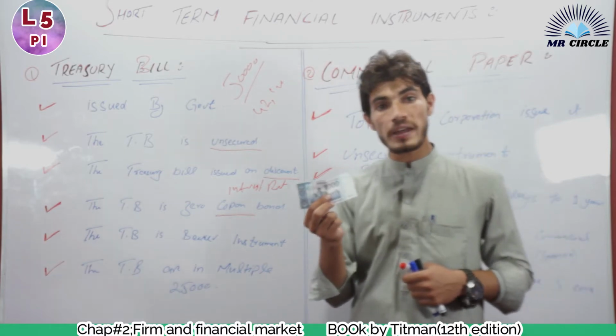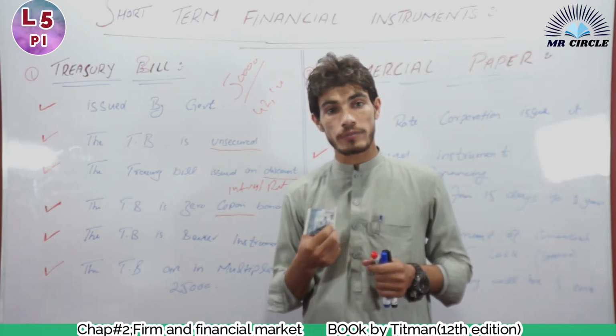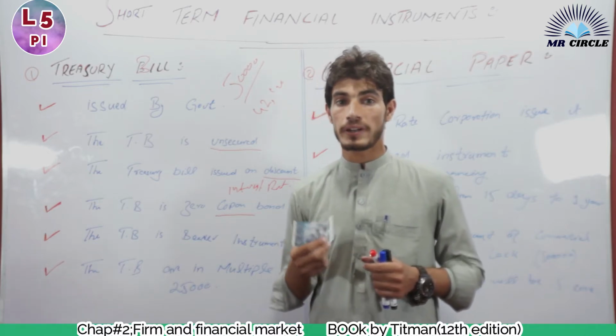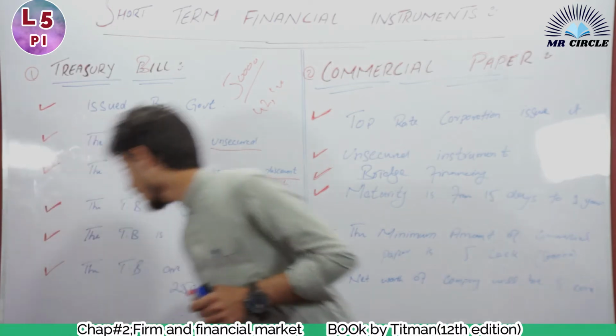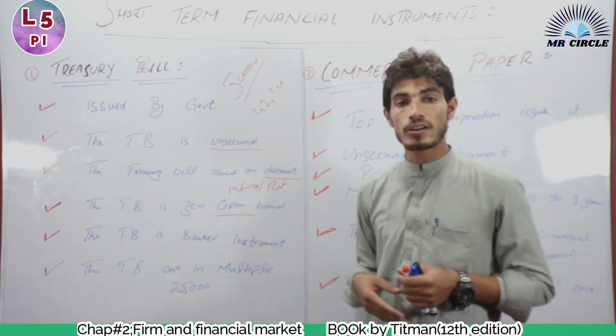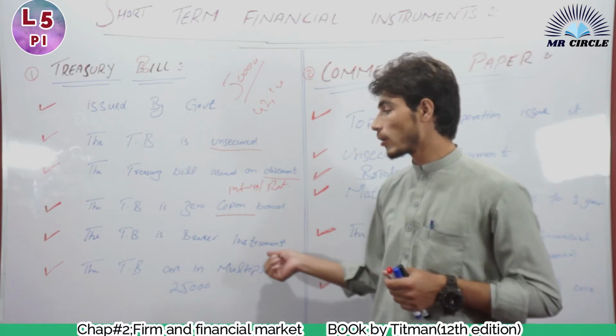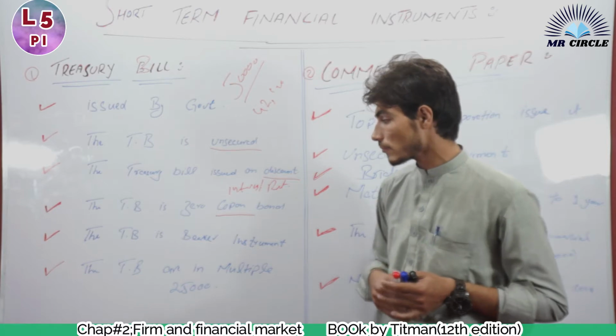It is also a bearer instrument because this is in my hand, so I am the owner of this note. The government issued it, but it is now in my hands. So a treasury bond is a bearer instrument. The person who holds it is the owner of that bond, not the government.